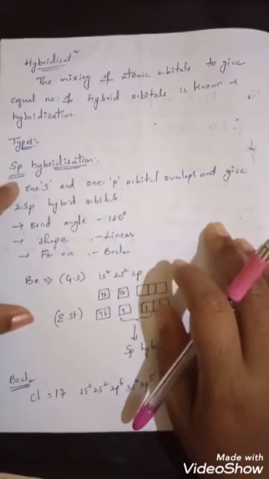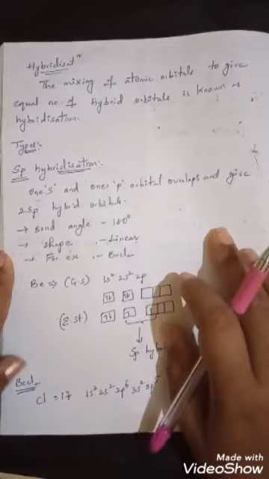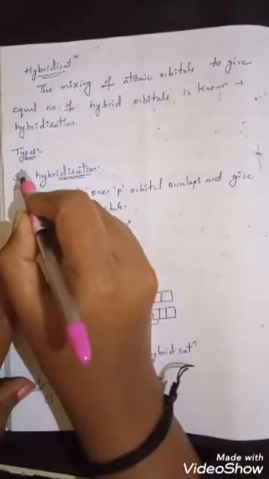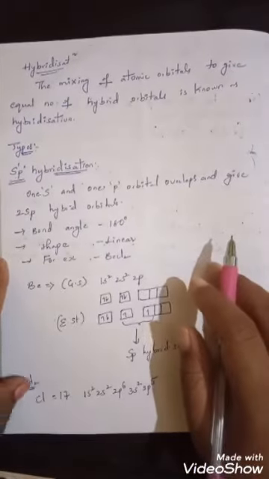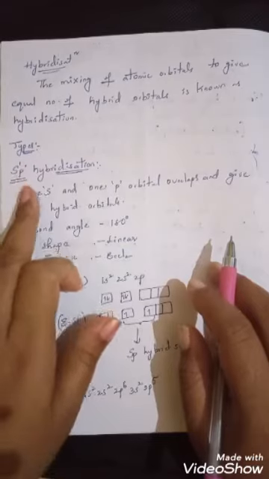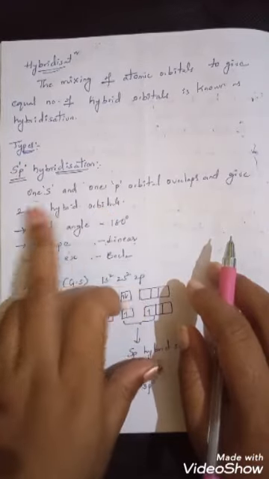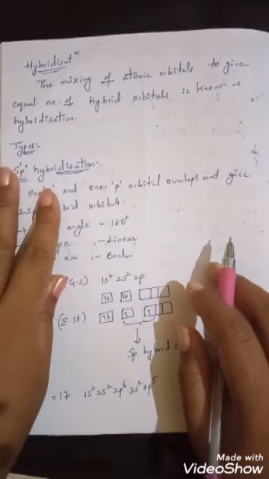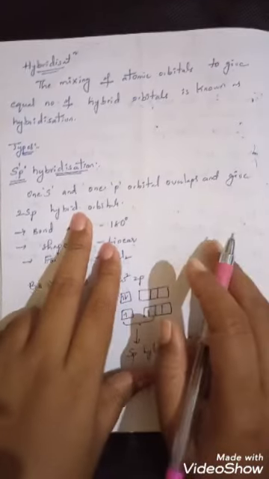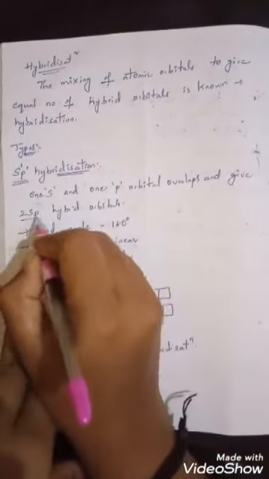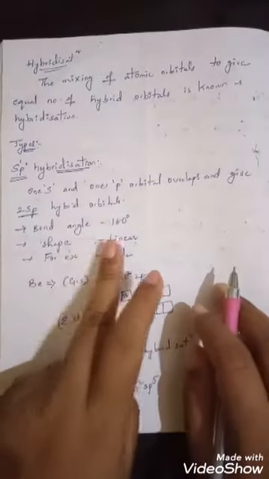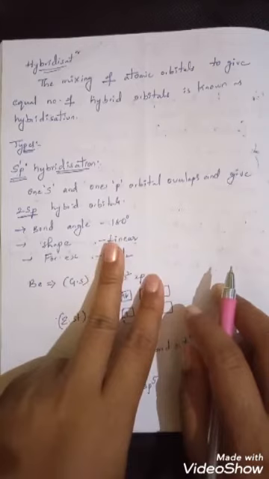The first one is sp hybridization. Here you can see upon s there is no number, that indicates 1. Upon p there is no number, it also indicates 1. When one s orbital and one p orbital overlap, they give two sp hybrid orbitals. Remember, the number of atomic orbitals equals the number of hybrid orbitals. Here two atomic orbitals overlap, and the hybrid orbitals formed are also 2 in number.